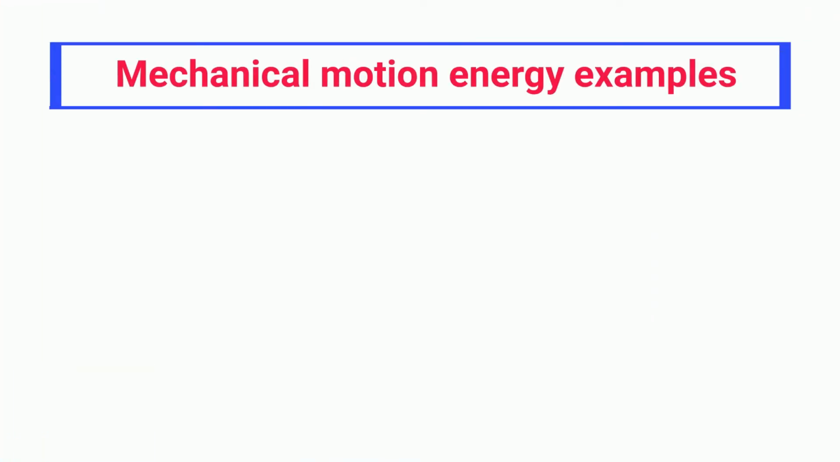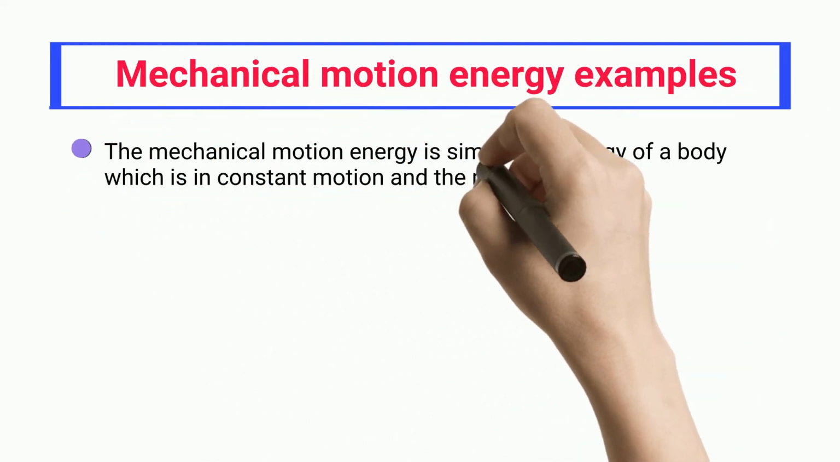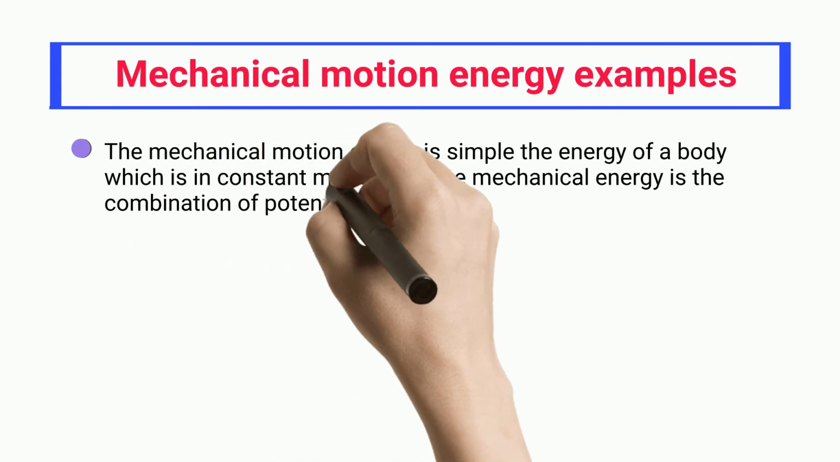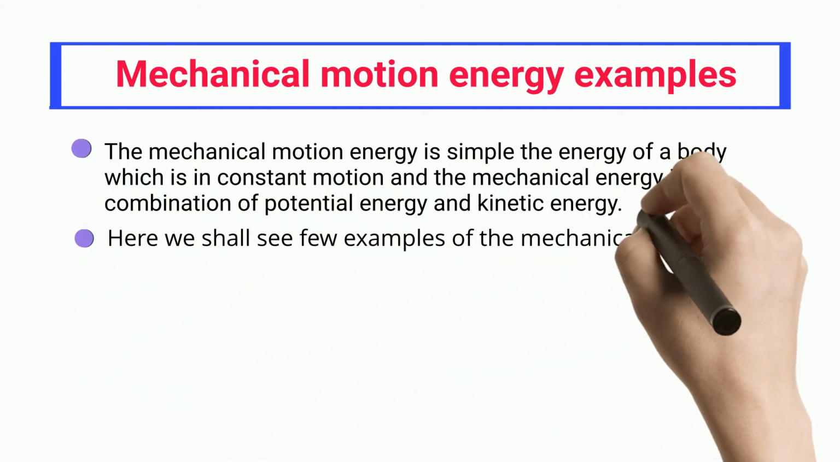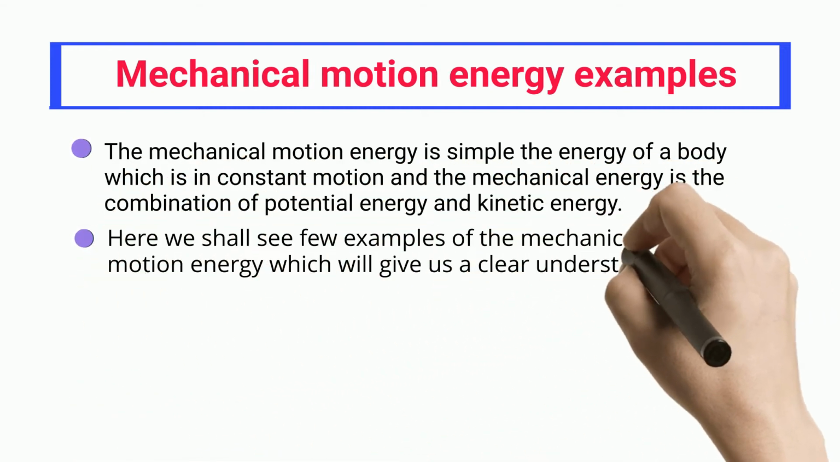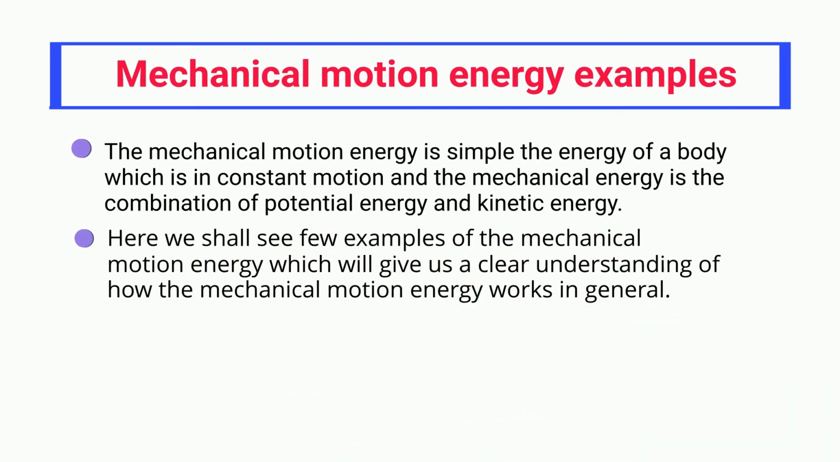Mechanical motion energy examples. The mechanical motion energy is simply the energy of a body which is in constant motion, and the mechanical energy is the combination of potential energy and kinetic energy. Here we shall see few examples of the mechanical motion energy which will give us a clear understanding of how the mechanical motion energy works in general.